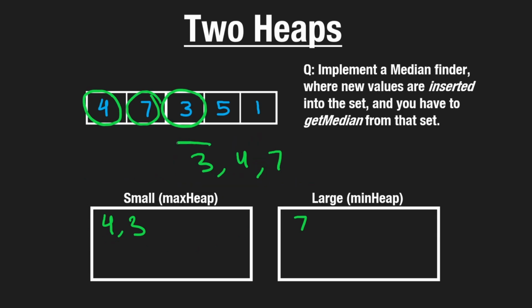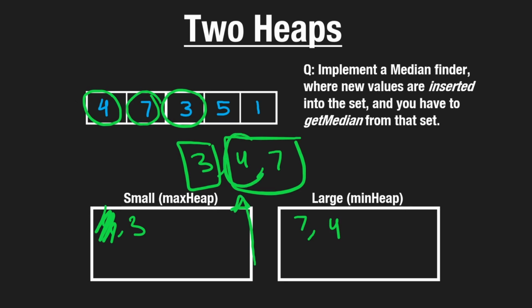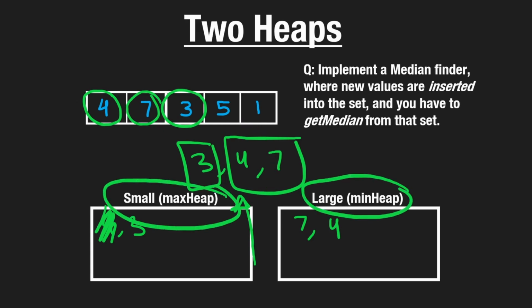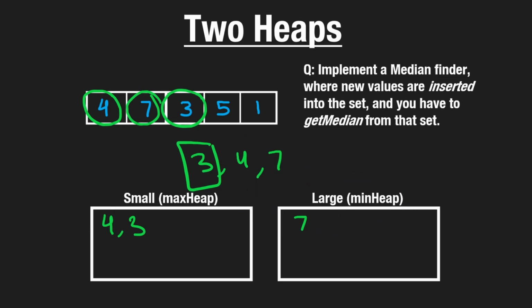Of course, if the heaps were like this and we had 4, 7 in the large heap and we just had 3 in the min heap, we would do the same thing. We'd take the minimum value from our large heap and then we would return this value. So you can see how these heaps make it easier for us to find the median. We've set them up intentionally in a way that they will easily allow us to find the median value continuously.